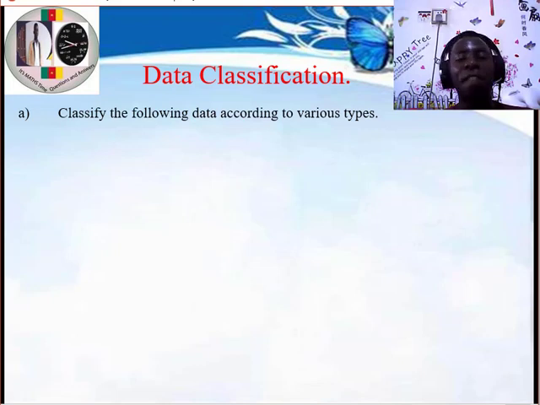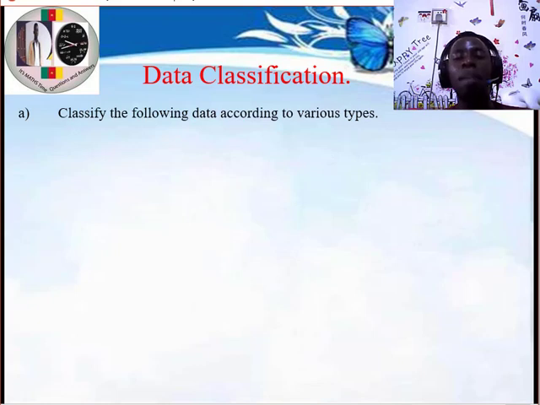So you can classify in terms of quality or quantity, or in terms of ordinal, nominal, continuous, or discrete. But when they have not given you any particular way of classifying, pick the easiest for you. You just classify according to quality and quantity. But if they specify, classify them according to discrete, continuous, nominal, and ordinal, then you need to follow that.